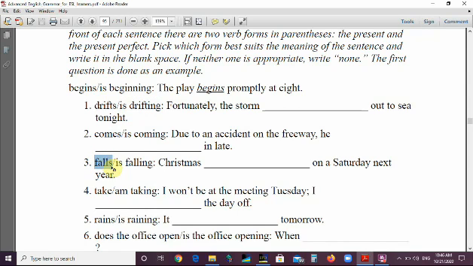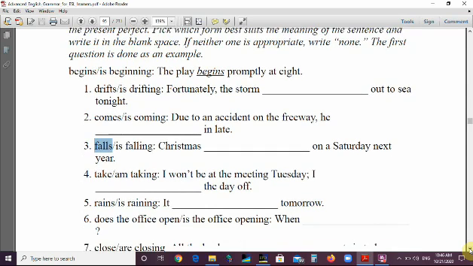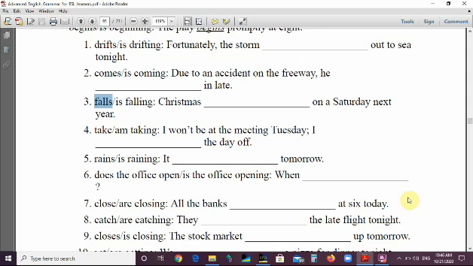Number 4, take and am taking. I won't be at the meeting Tuesday. I am taking the day off. I'm taking, because the listeners don't know this. It's new information for them. Number 5, we have rains, is raining. It rains tomorrow. It's unpredictable, unplanned, so none of these tenses is applicable. So none. The answer is none of them.